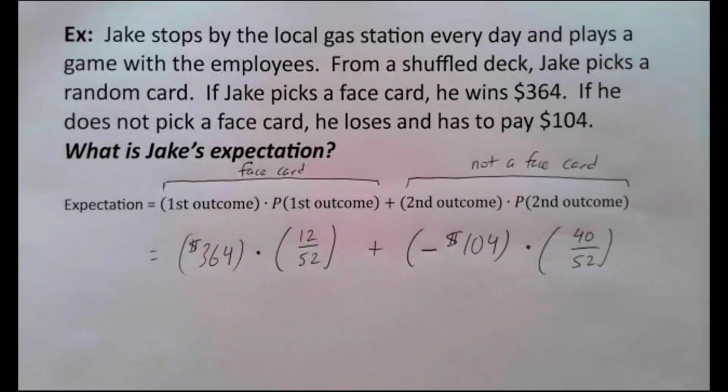Again, though, if you can, I would suggest putting it in all at once, this whole thing, and getting an answer right away, because then we're not rounding off in the middle of the problem. Sometimes we still have to round off at the end of the problem, but you don't want to round off in the middle of the problem and then again at the end of the problem, because then your answer may not look the same as everybody else's.